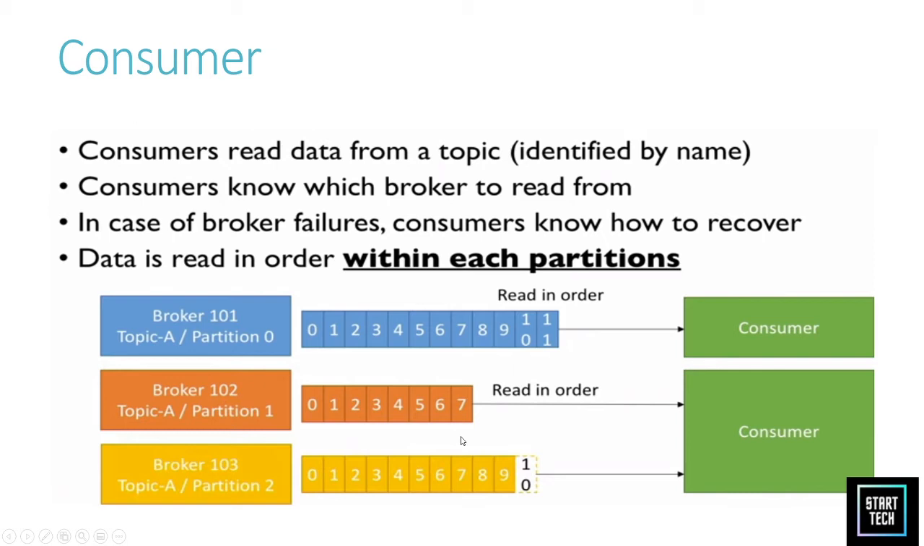Data is read in order within the partition. For example, we have this partition on broker 101, which has data like 0, 1, 2, up to 11. It will always be read in a sequential manner. But there is a case where we have partition 1 and partition 2. We have two partitions for this topic. So for a consumer to consume it, it can consume arbitrarily, some from this partition, some from that partition.